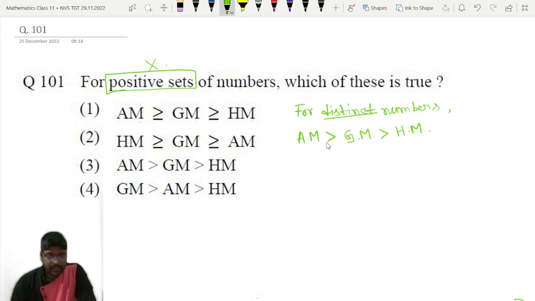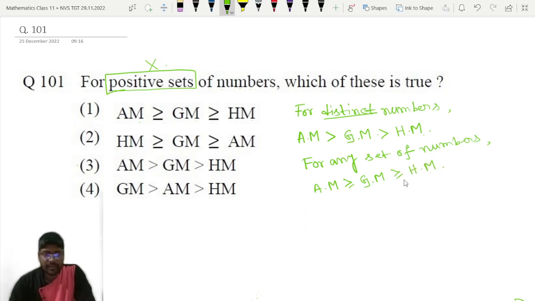AM greater than GM greater than HM. But if you are given any set of numbers, we always have AM greater than or equal to GM greater than or equal to HM.